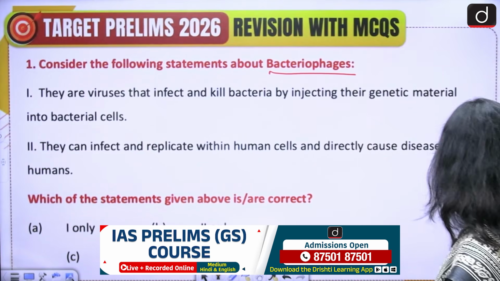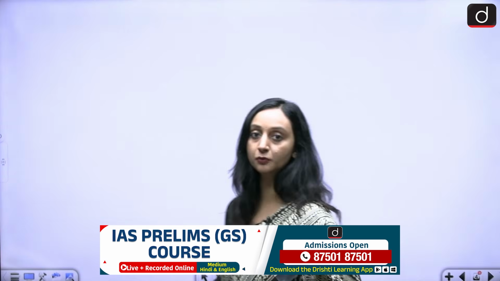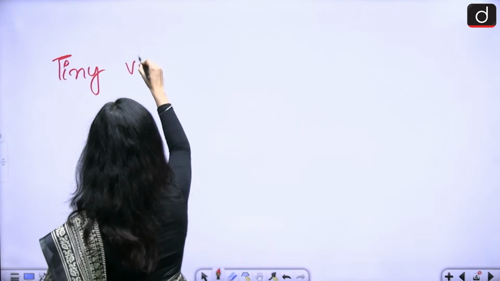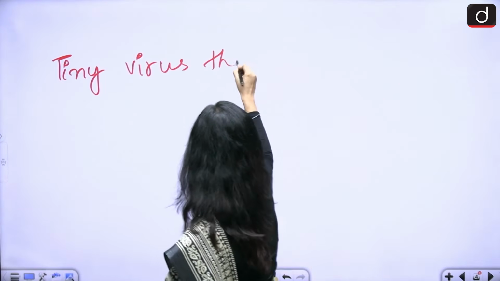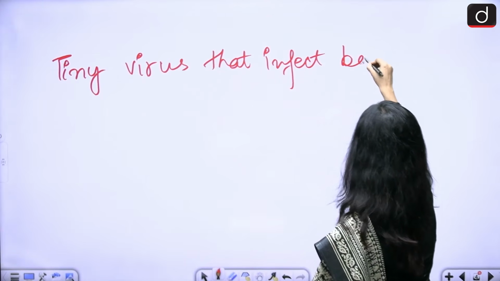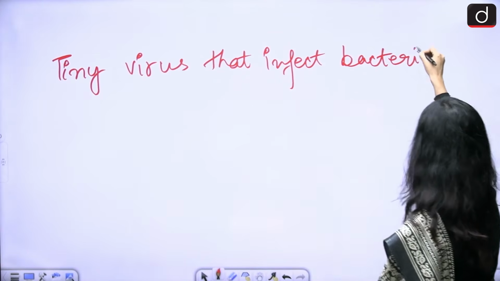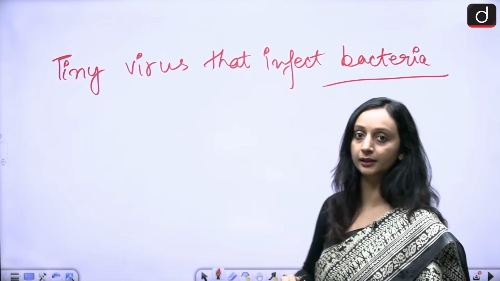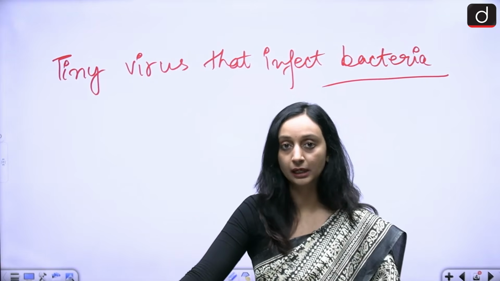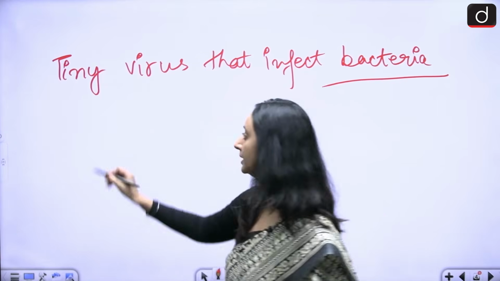Done? Alright, so here we are talking about bacteriophages. Bacteriophages are tiny viruses that infect bacteria. In fact, the term bacteriophage is derived from a Greek word wherein phagus means to eat.